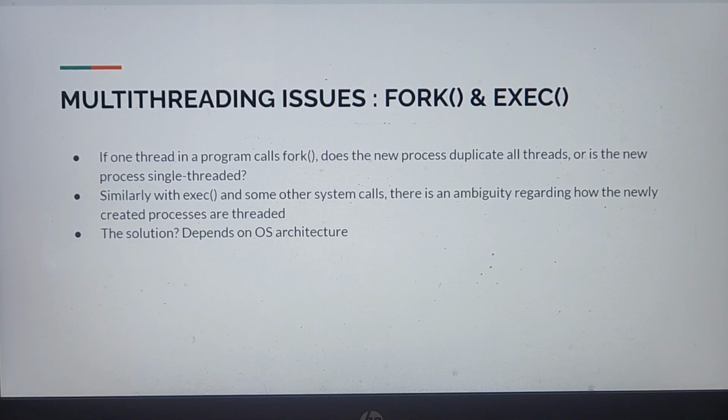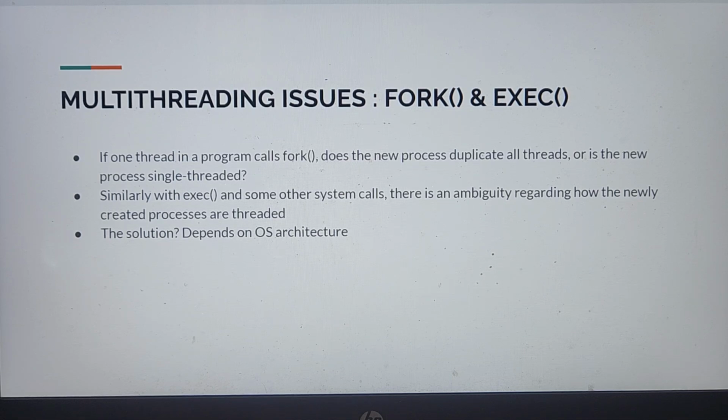So, the first issue is with fork and exec system calls. Assume there is a process which has no threads, it is just a single thread process. It calls the fork, then a child process is going to be created. We know that is how the fork system call works.